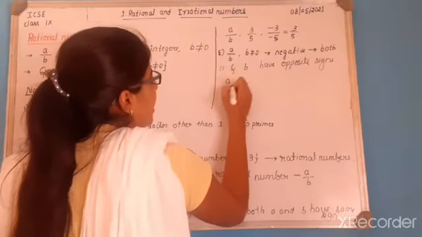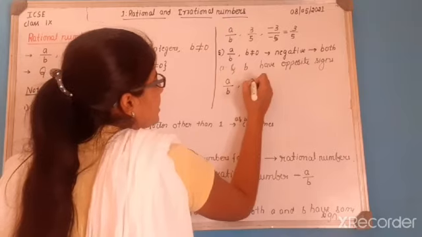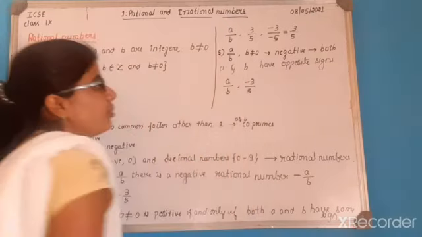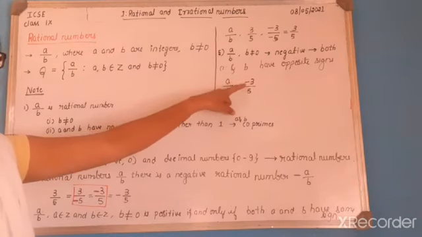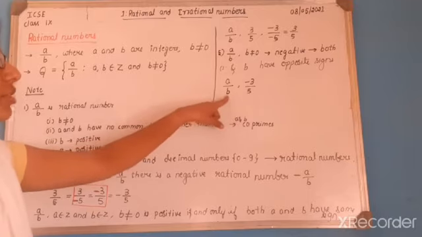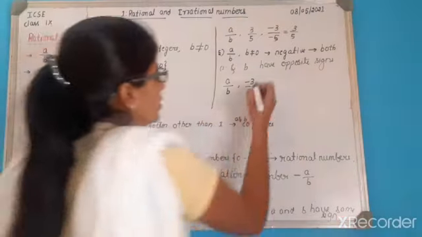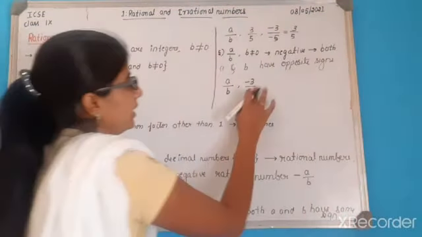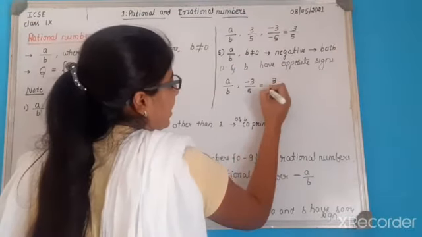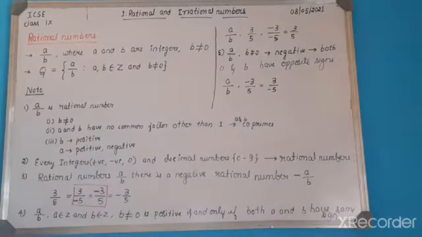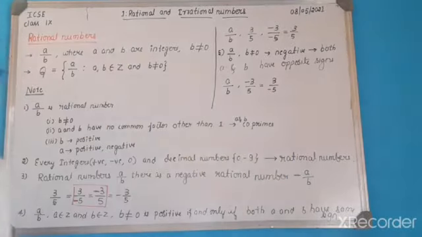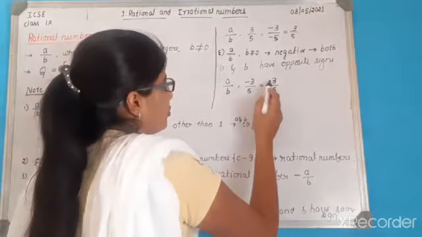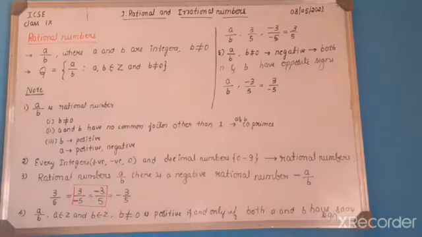So when you consider a by b, take minus 3 divided by 5. Observe here, the numerator a, that means minus 3, has a negative sign, and 5, the denominator, that is b value, is positive. So this is a negative rational number, and it can also be written as 3 divided by minus 5, which is also called a negative rational number. Means both a and b must have opposite signs. Opposite means one number should have a positive sign and the other should have a negative sign. That is called opposite signs, we say.